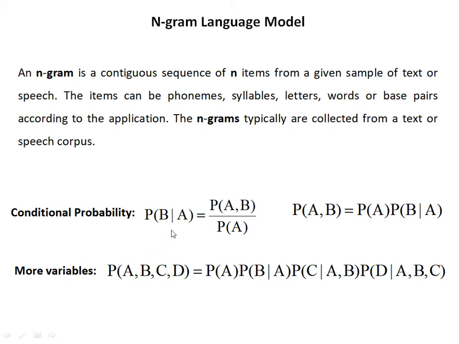Now instead of these two variables, consider four variables A, B, C, D, in which A is independent, B is dependent on A, C is dependent on A and B, and D is dependent on A, B, C, that is, the previous to previous words. So we can write the equation: P(A) times P(B|A), P(C|A,B), and P(D|A,B,C).